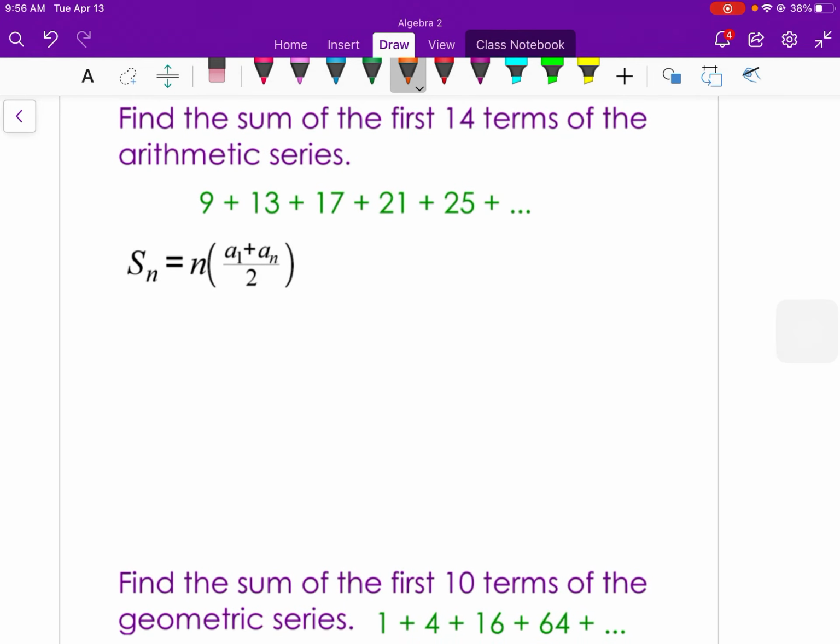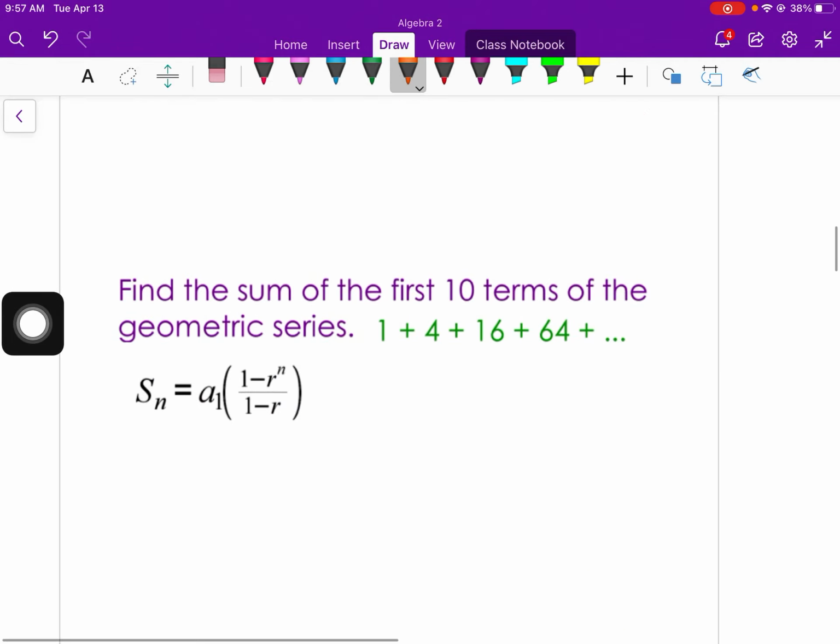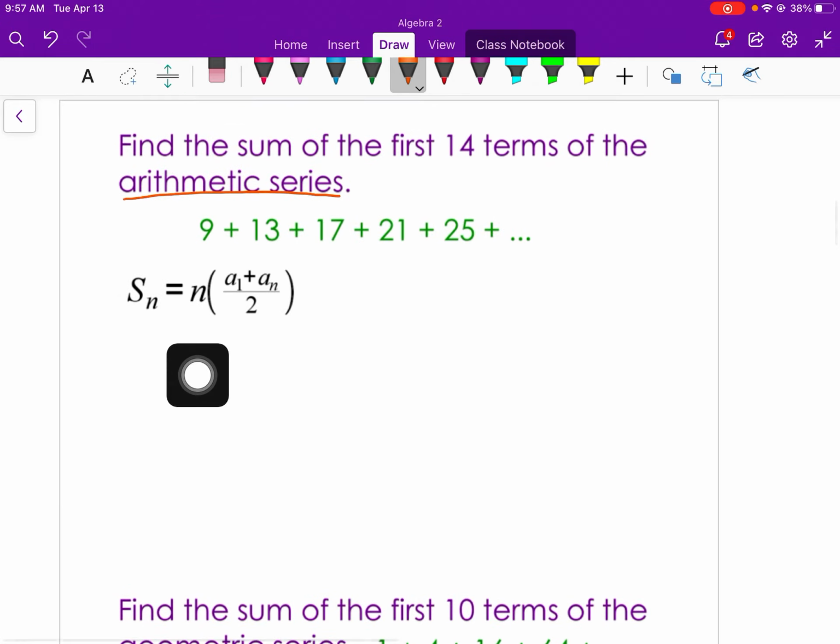Okay, to find the sum, you need a sum formula. This is an arithmetic series, and so this is the formula that we need. For a sum of a geometric series, you need this formula. So a geometric sequence or series always deals with the r. And then arithmetic, there is no r. So the n represents the number of terms that you're finding.